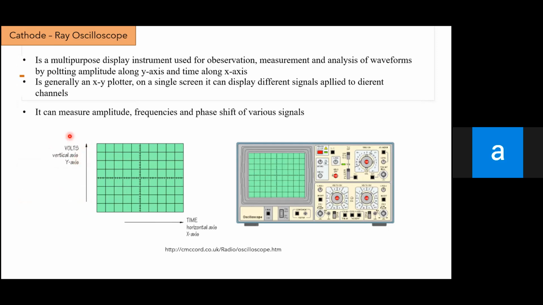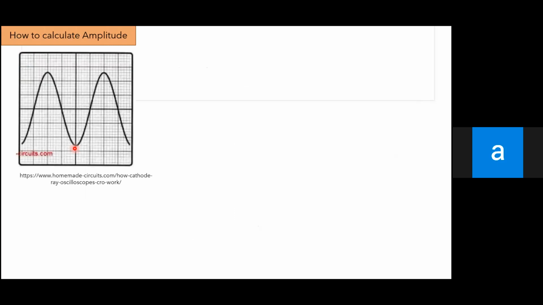Okay, if the question is stated in volts, we can find the amplitude. We can calculate the amplitude of these waveforms. Now, because the question asks for peak to peak, the scope scale means one square is 5 millivolt per centimeter.